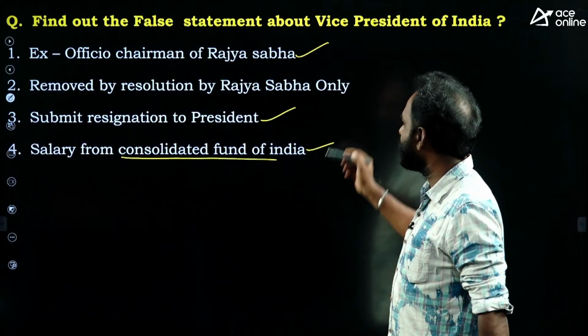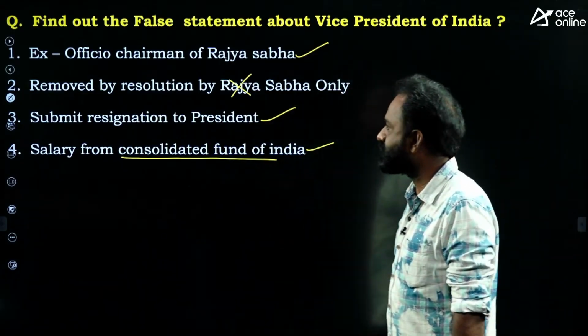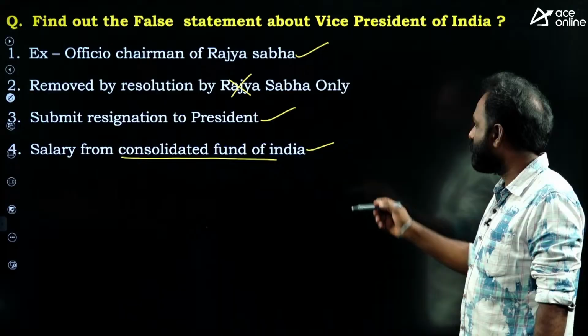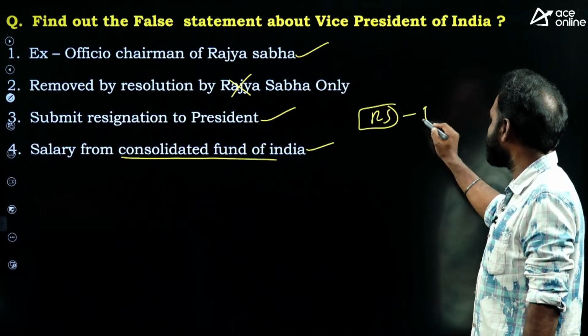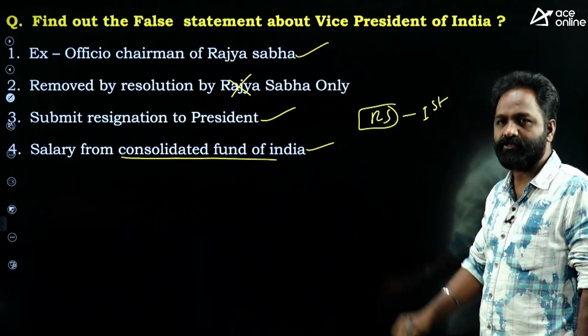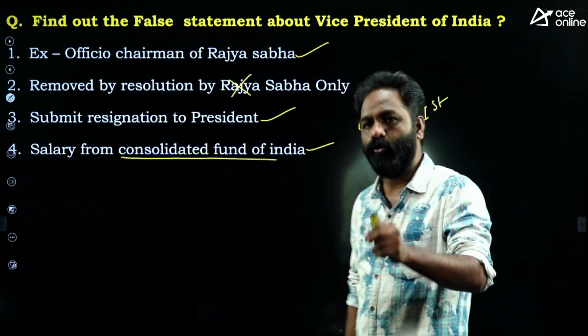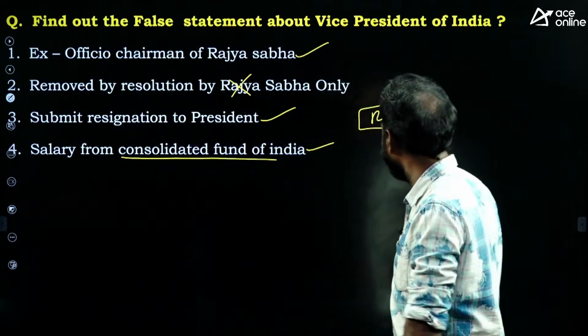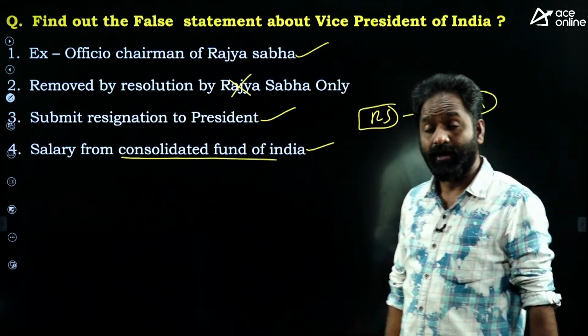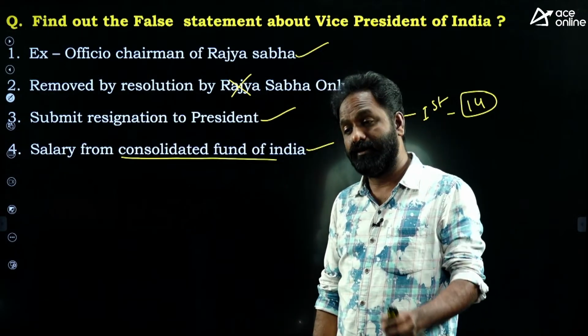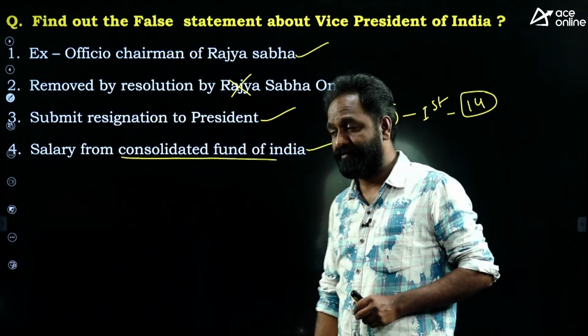Yes, this is the wrong answer, because the removal of vice president of India resolution first should be introduced only in Rajya Sabha. Resolution must be only introduced in Rajya Sabha. That too, 14 days advance notice should be given to the vice president of India.